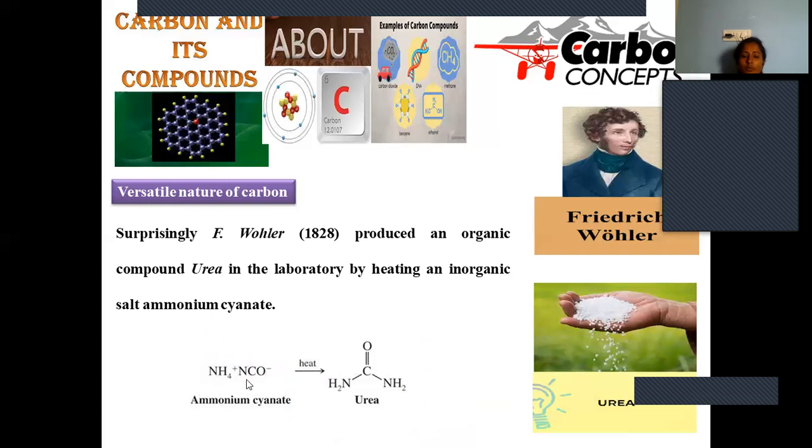Ammonium cyanide is an inorganic compound. Upon heating, it turned into the organic compound urea, where we have amino functional groups and a carbonyl functional group. This is considered an organic compound, the first laboratory-synthesized organic compound.